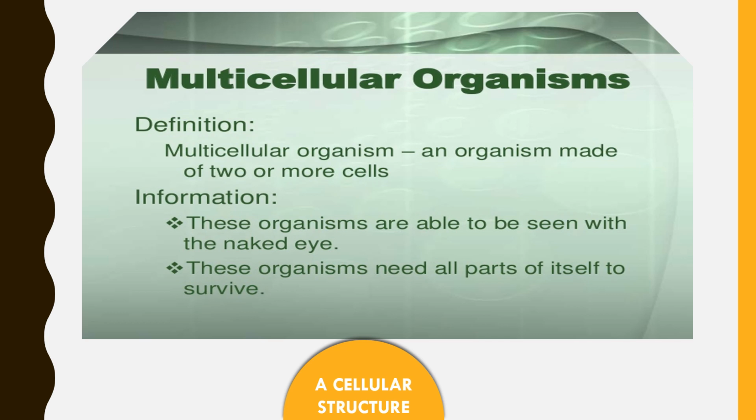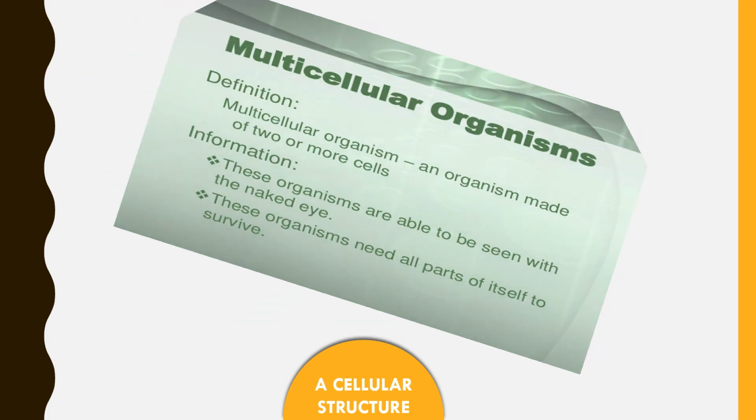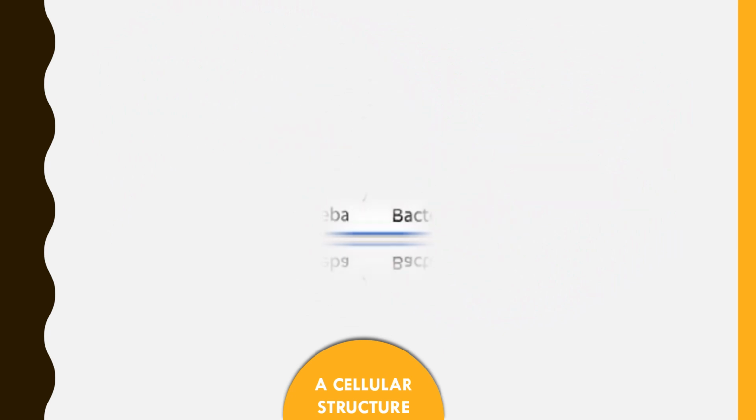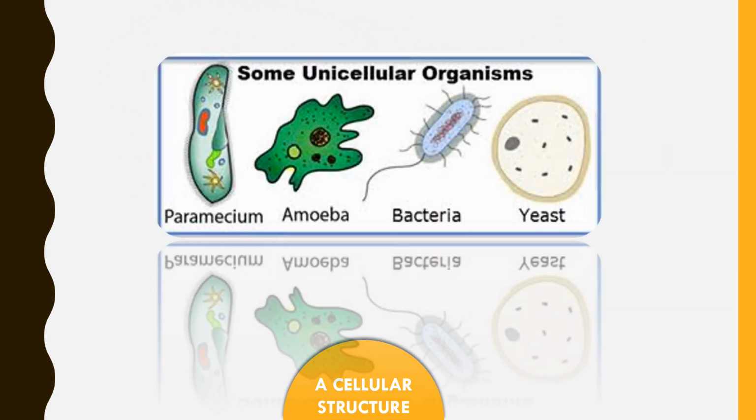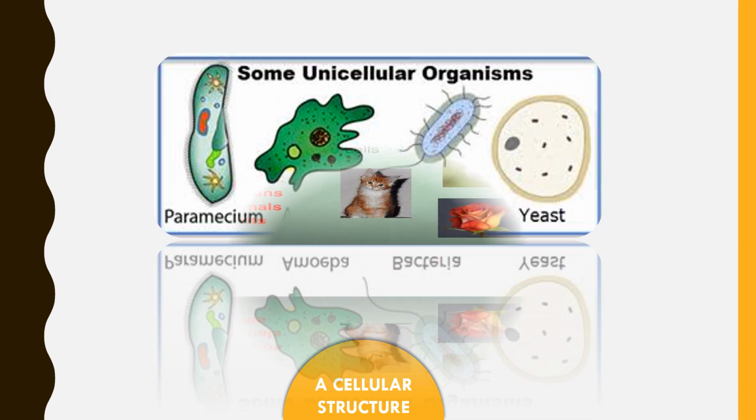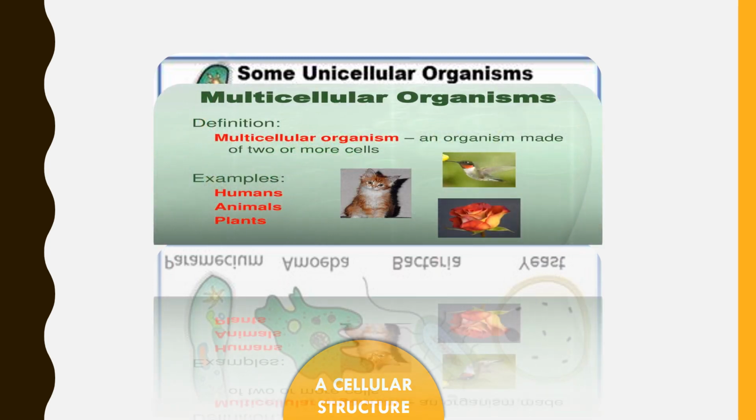These organisms can be seen with the naked eye. These organisms need all parts of themselves to survive. Here are some examples of unicellular organisms: Paramecium, amoeba, bacteria and yeast. Multicellular organisms include humans, animals and plants.